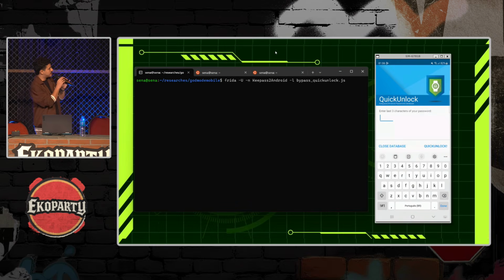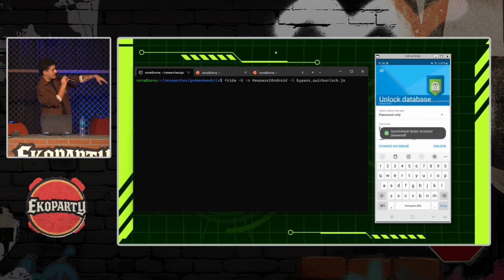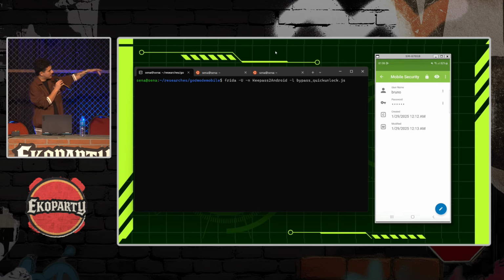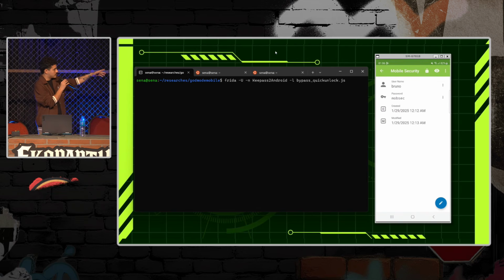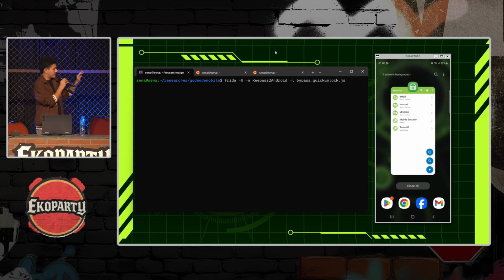So here, this is the application, KeePass2Android. I will go with a random password, and it doesn't open because it's the wrong password. So right now I'm gonna submit the correct password, so we can see here a lot of passwords stored in the application. All right, working perfectly fine.